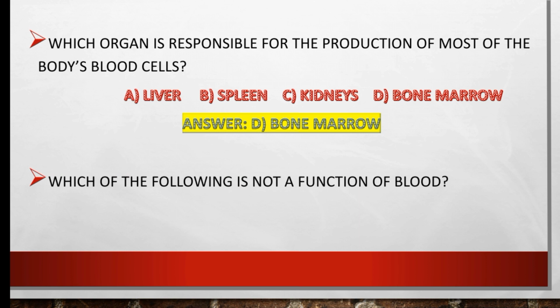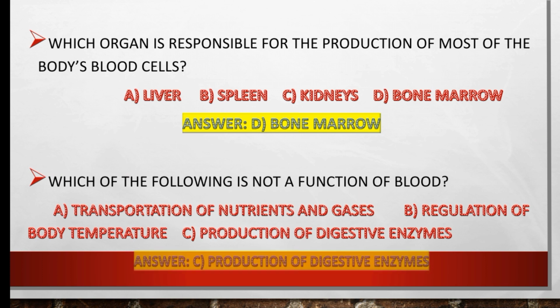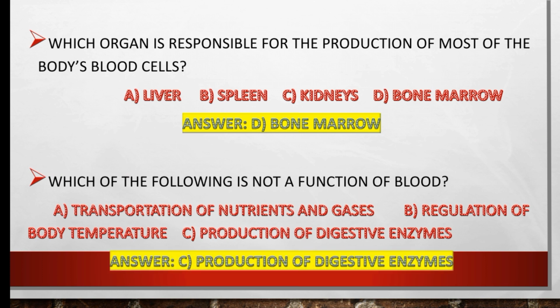Which of the following is not a function of blood? Transportation of nutrients and gases, regulation of body temperature, or production of digestive enzymes? So the right option is production of digestive enzymes, which is not a function of blood, while transport of nutrients and gases and regulation of body temperature are functions of blood.